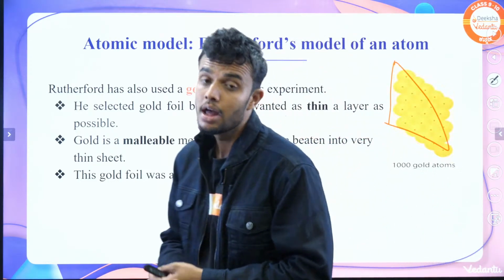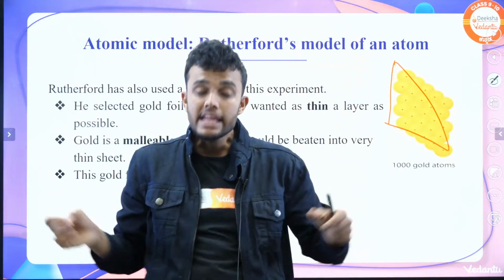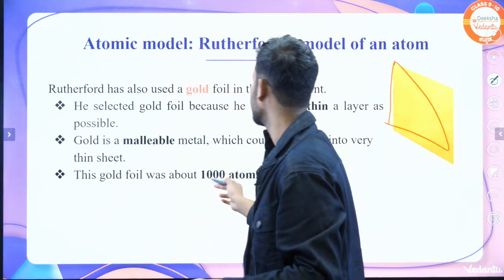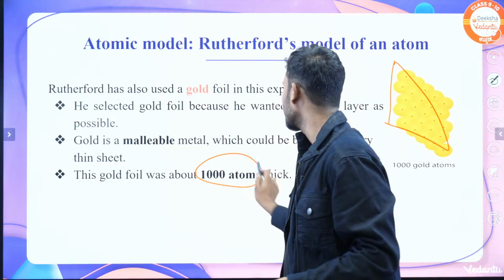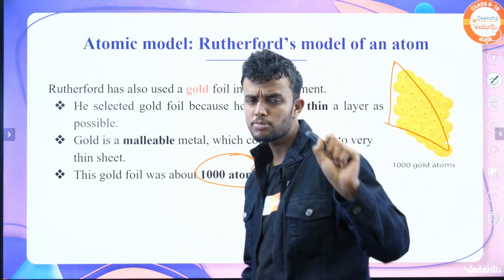Why? Because from 1 gram or 2 gram of gold we can form a thin sheet. The thickness of this sheet is only about 1000 atoms. We already know atoms are very small particles.